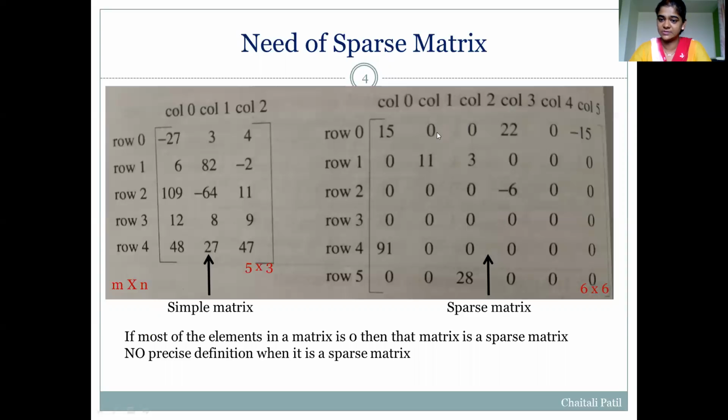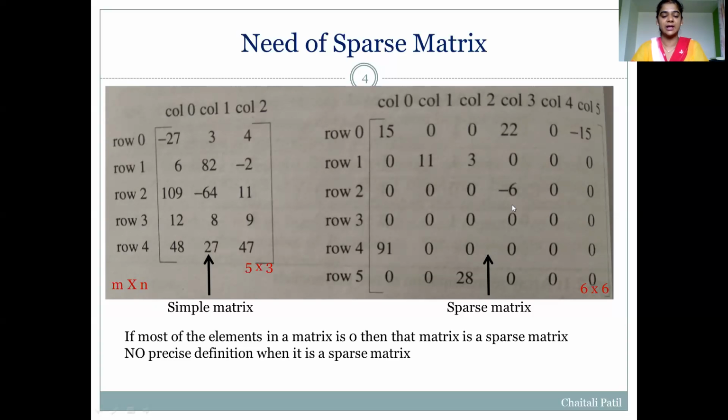Here the size of this matrix is 6 by 6, with 6 rows from row number 0 to 5, and 6 columns from column number 0 to 5.